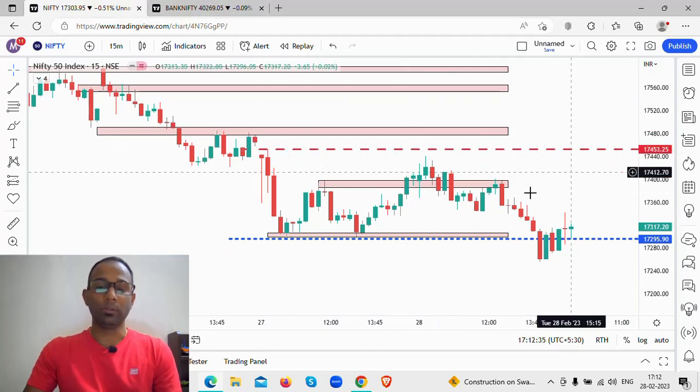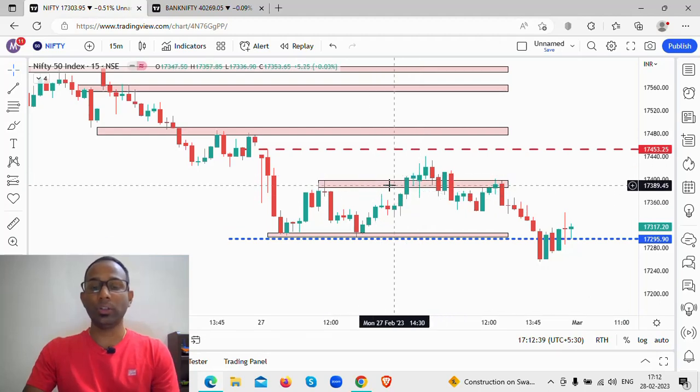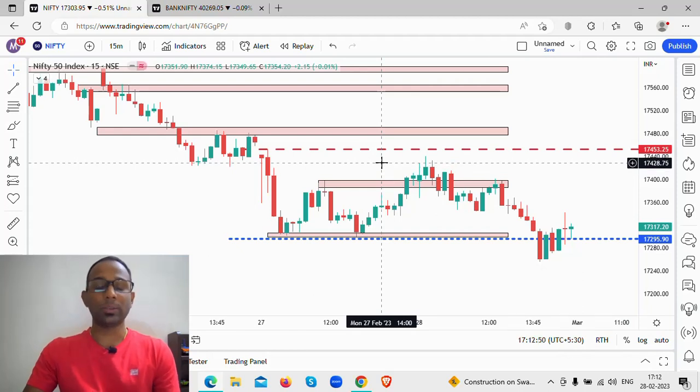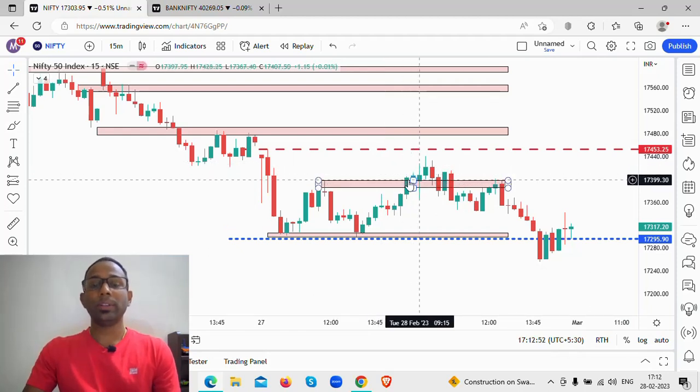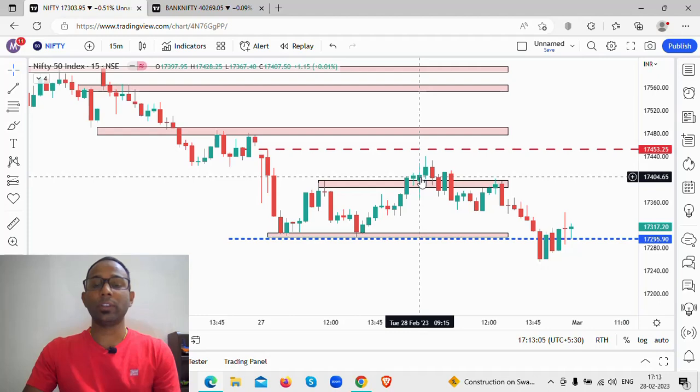Now, what happened in today's session? The price opened. Yesterday I had specifically mentioned that I have a neutral to bullish bias, so I could be looking at a long trade as well as a short trade. That is, I could buy put options or I could buy call options. So what happened in today's session? This level which we had marked, it had broken yesterday, and this level acted as a support at the start of the session.